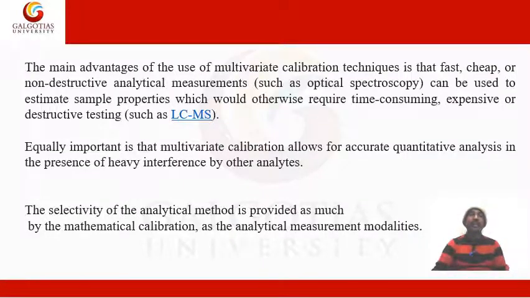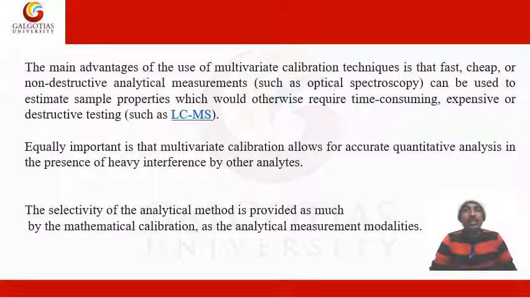The main advantage of using the multivariate calibration technique is that fast, cheap, and non-destructive analytical measurements can be used to estimate the sample property which would otherwise require time-consuming, expensive, or destructive methods.